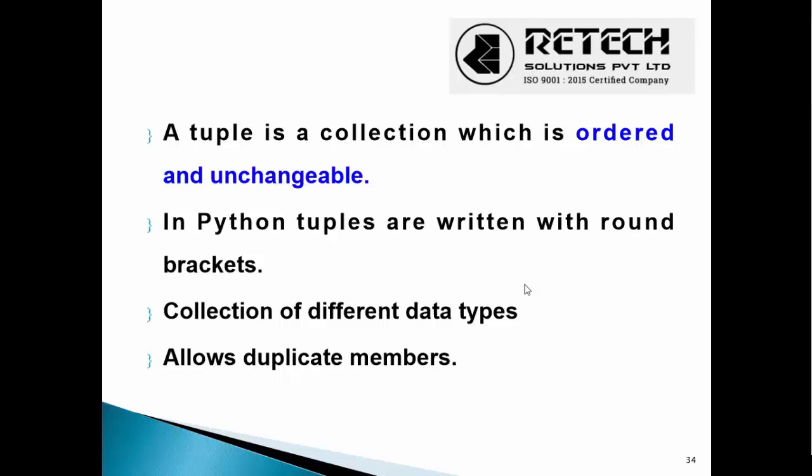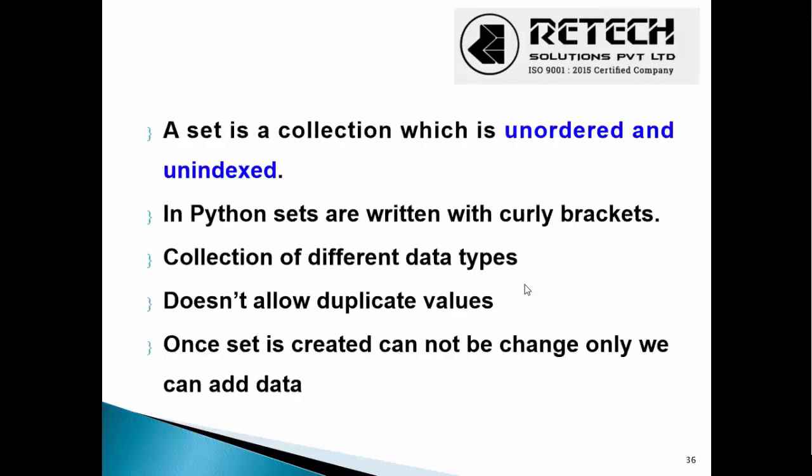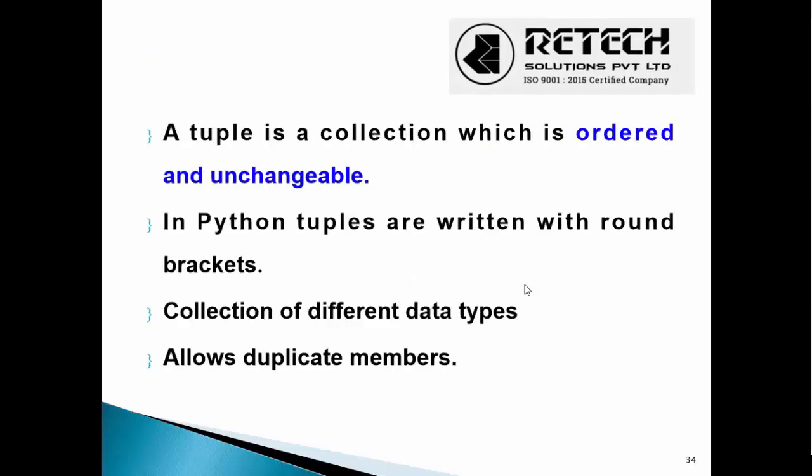The difference between a tuple and a list is that a list is ordered and changeable. We can change the value. We have seen that we can change the value at a particular index. But in a tuple, we can't change the value. The main difference between the tuple and the list is that a tuple is also ordered, but it is unchangeable. We can't change the values in this.